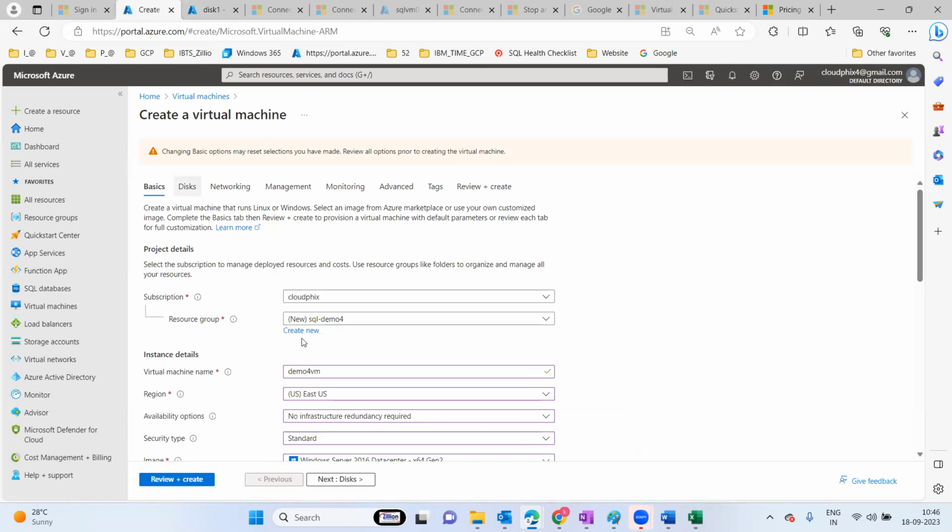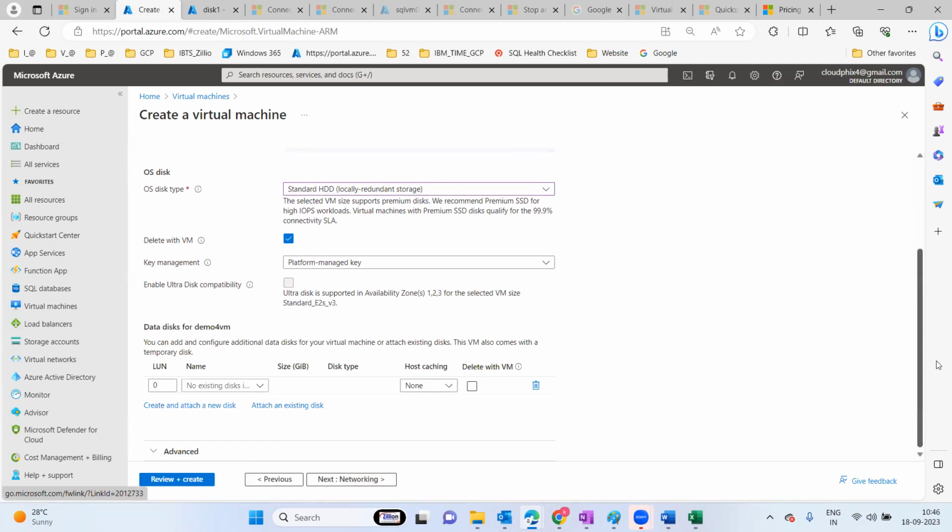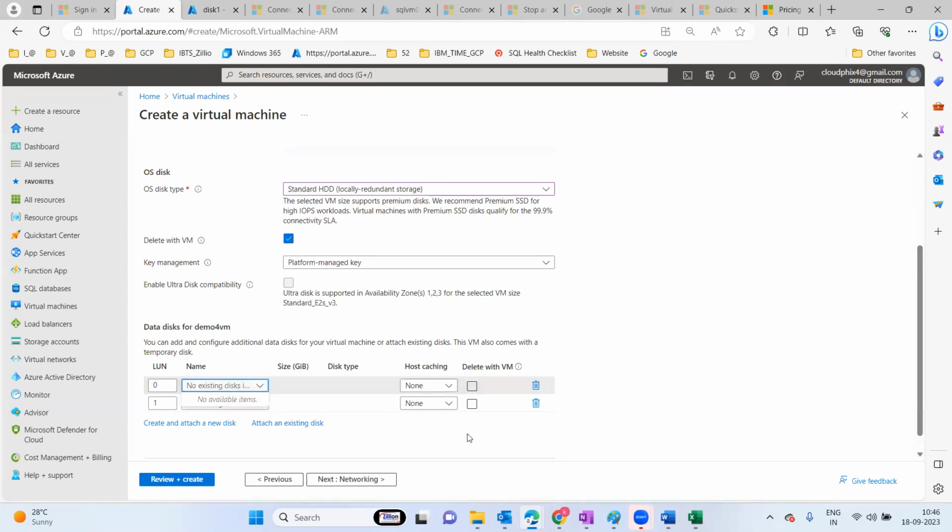All right, so now what I'm going to do is go to the VM and the drop down here, and go to the next option, the disk option, right? Just before, we tried to create one manually. Now I want to try to use the existing one. Let's see if I have any existing disk here.